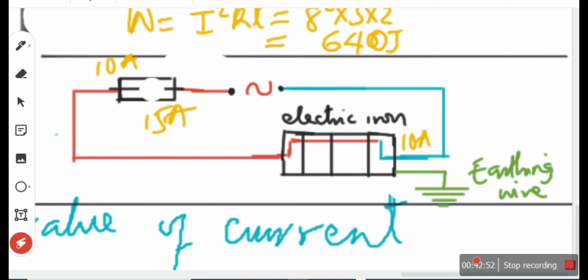And because of that smaller resistance, more current, and more current blows the fuse. So it cuts off that current and protects your device from getting damaged.